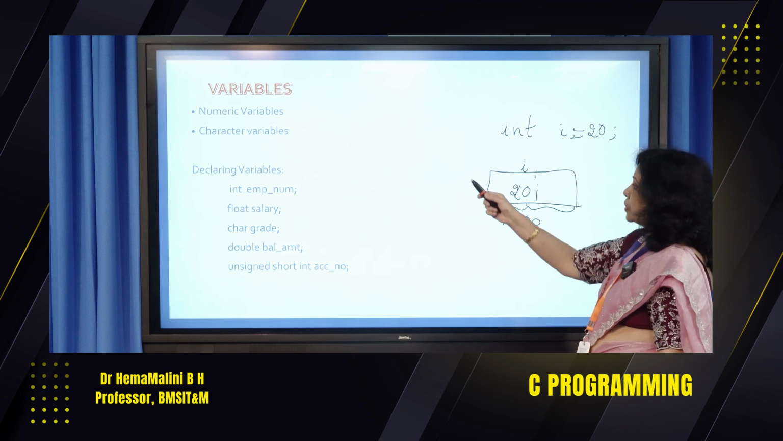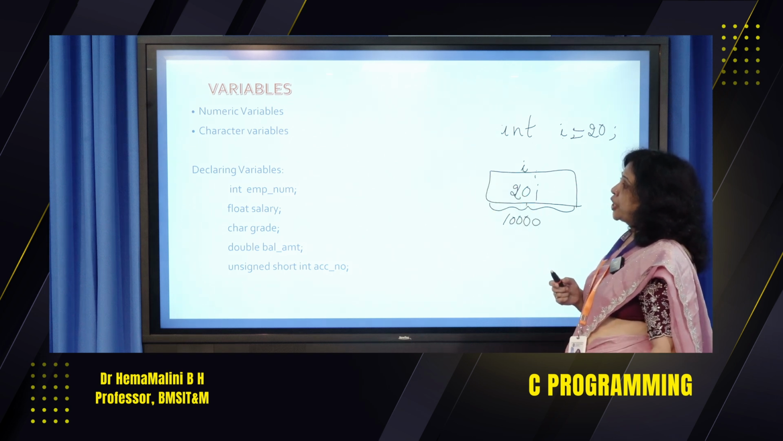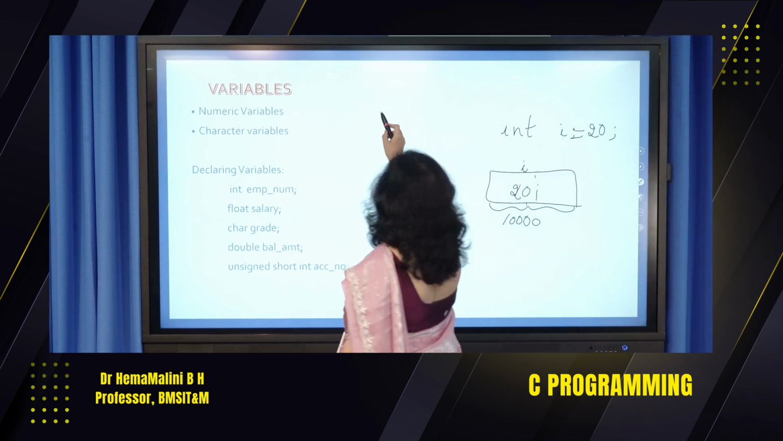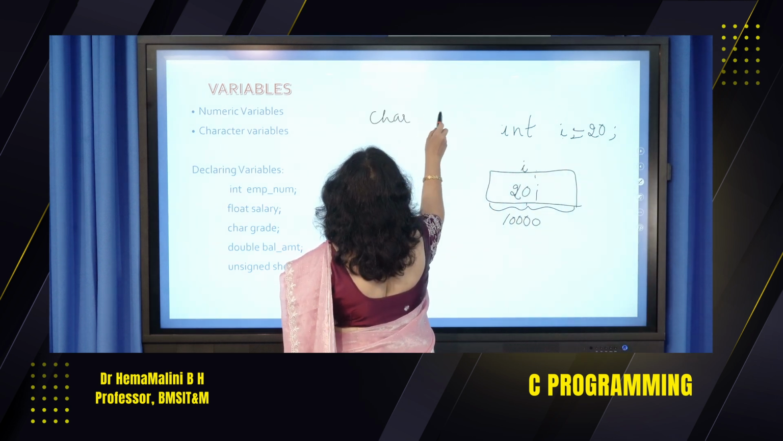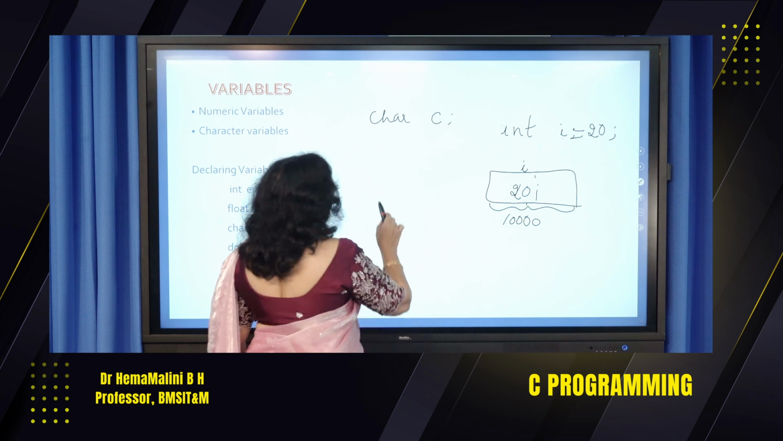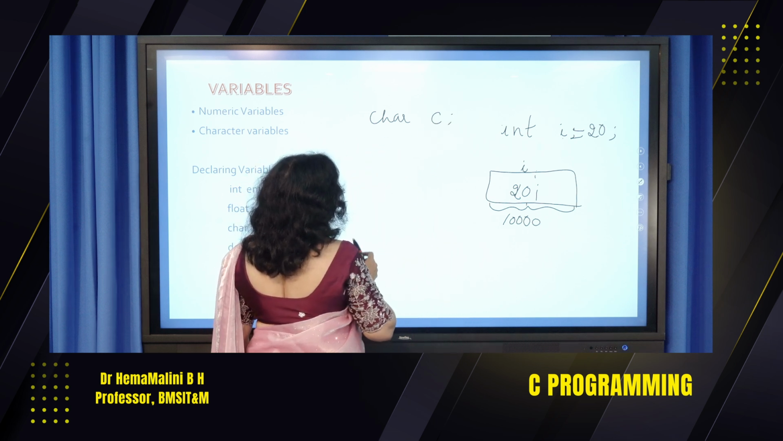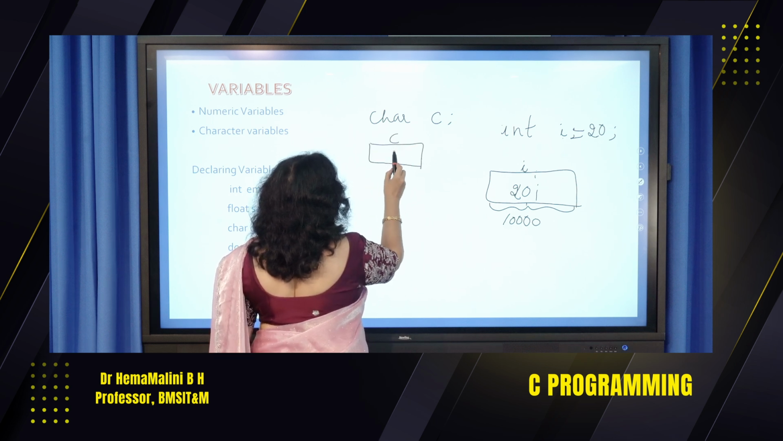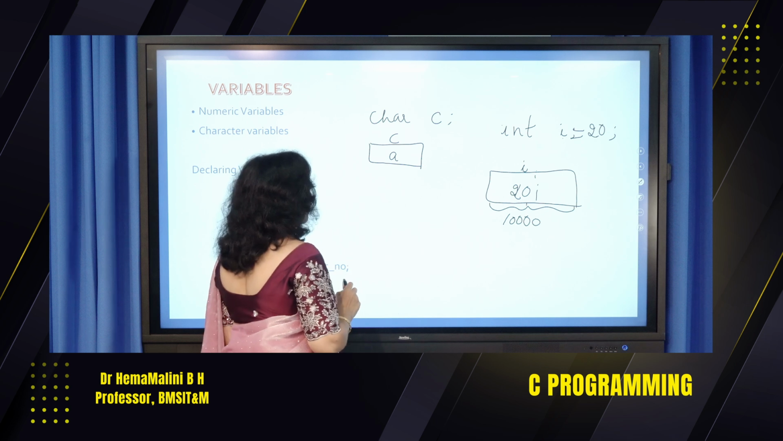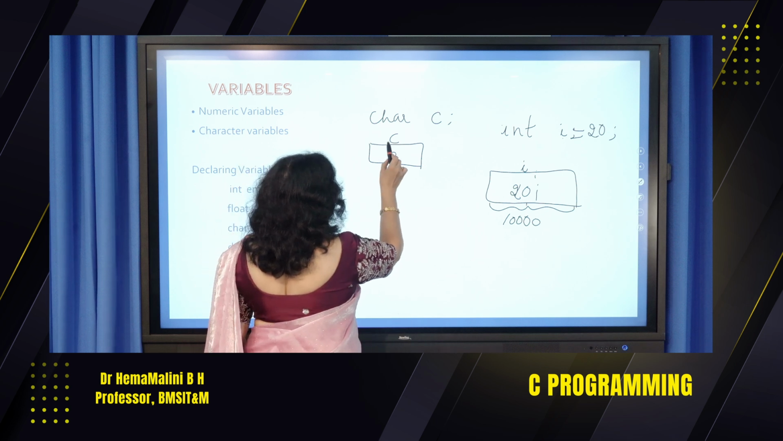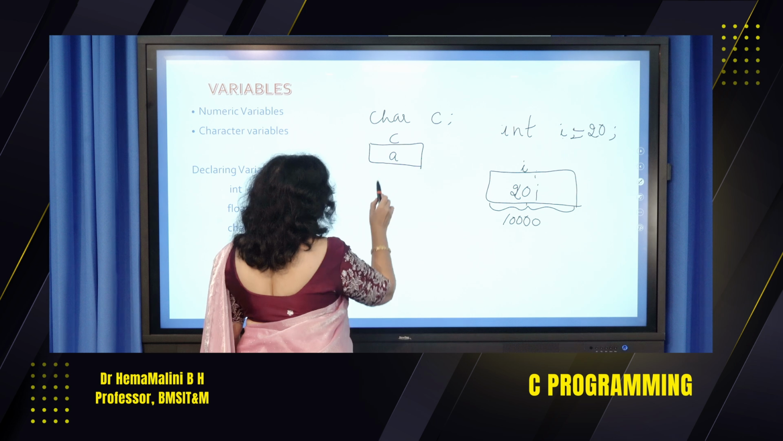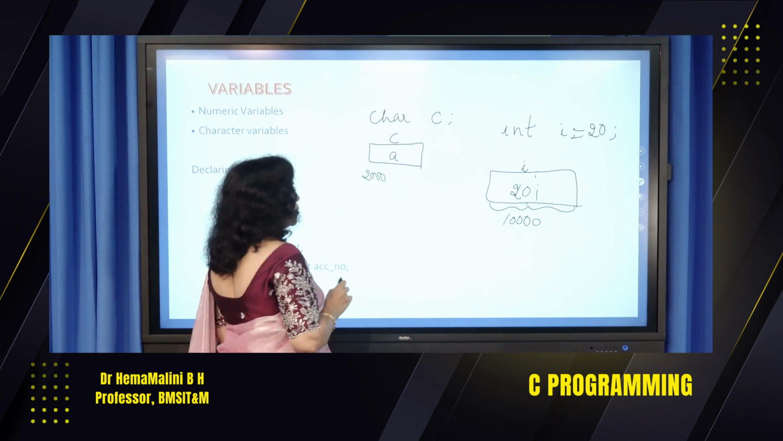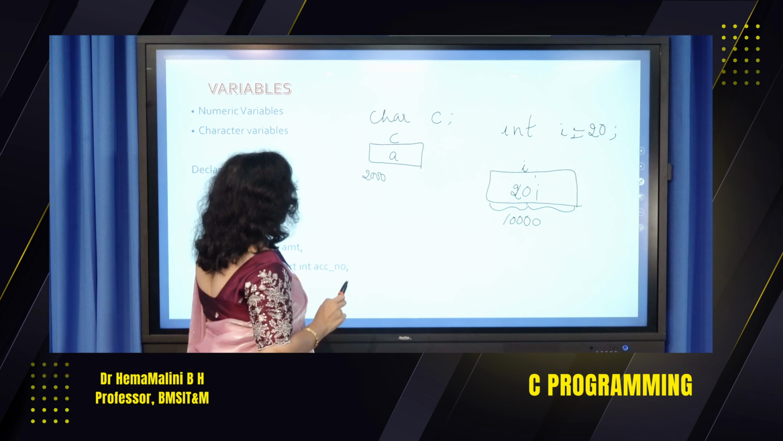Okay, so as I said, the variable could be a numeric value or it could be a character variable. Say if I say char C, I have declared a variable of type character. Character consumes 1 byte. Say if this is C, I am going to store a value A here. So within C, I have stored a value A, which is a character. It is stored in memory location, say 2000. This memory location keeps changing.